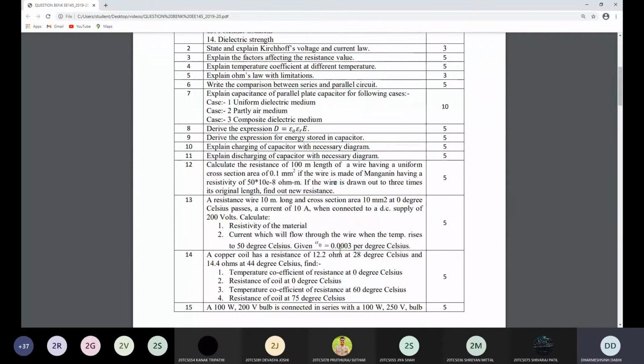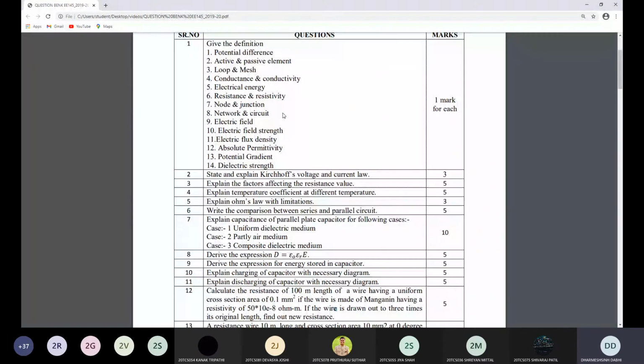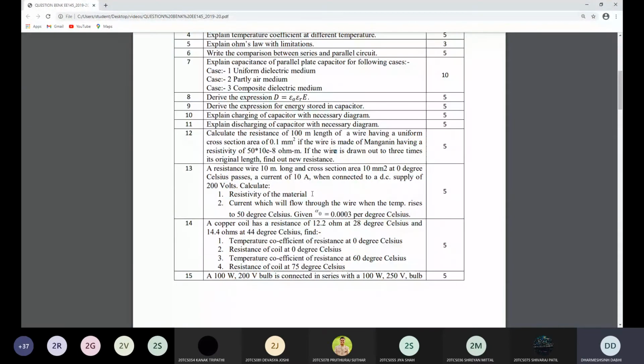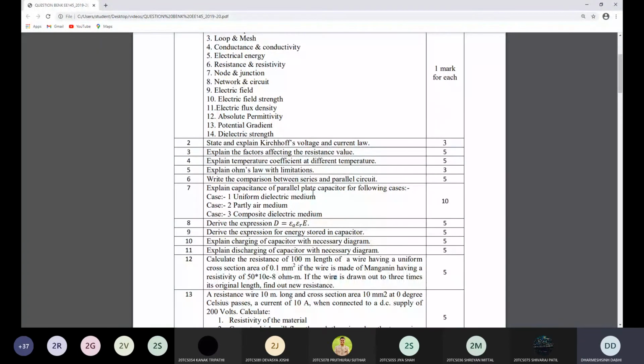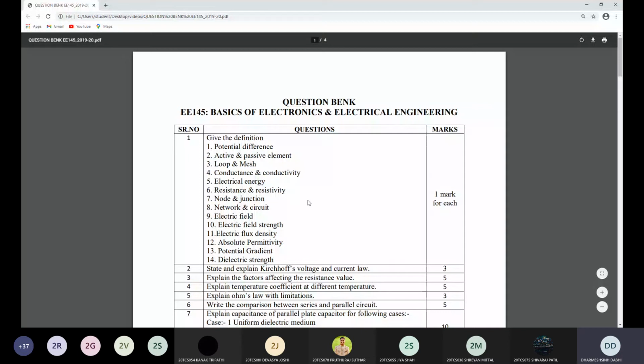Clear? And in the theory questions, all have been covered that we taught in the lectures. Okay. So this question bank I will share with you after the completion of this lecture. So you prepare this question bank, and if you have any doubt, then you can ask me in the next lecture. I think tomorrow or the day after tomorrow, I will conduct your doubt solving session.